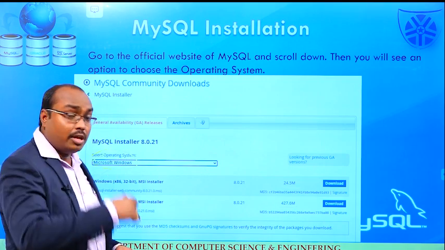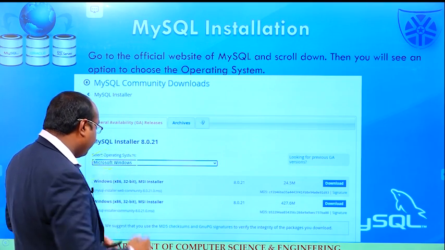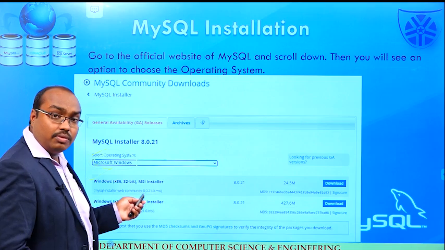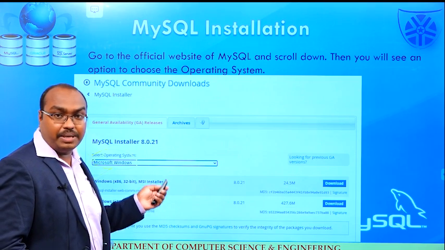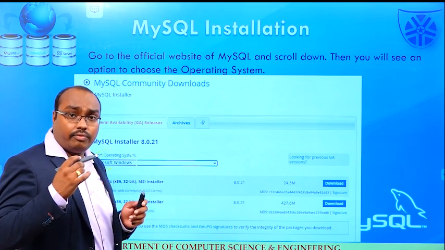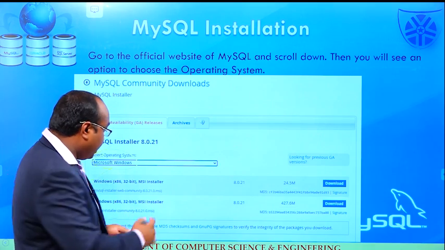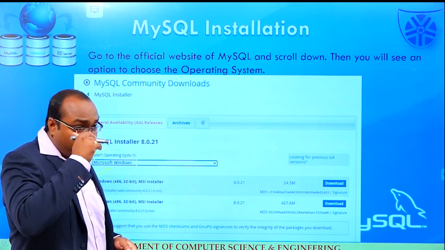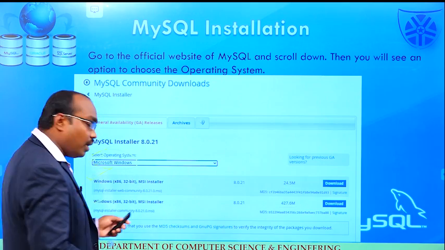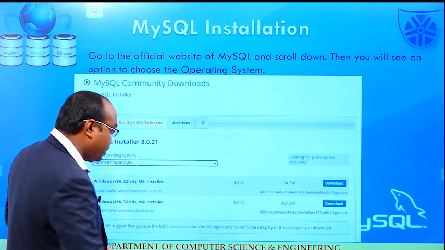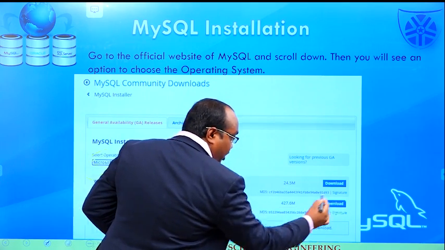Whenever you choose the first option, it works only as a web-based application, so it works only when internet is available. But I am choosing the second option, which works offline also. So now I am selecting the second option.